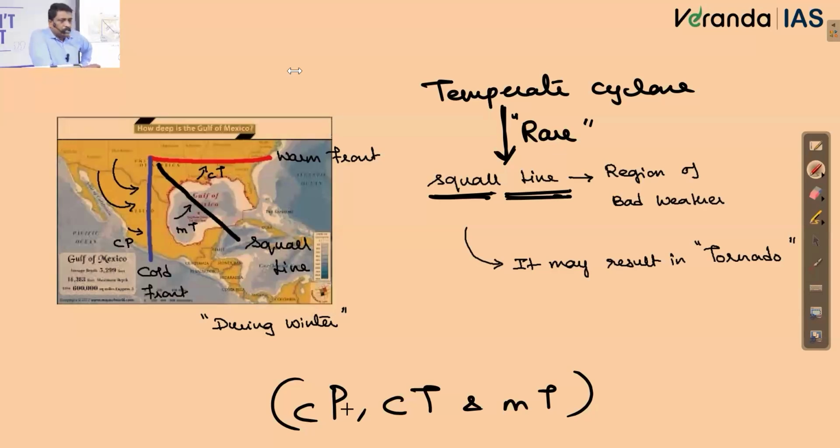And in turn, squall line very rarely gets transformed into tornadoes.